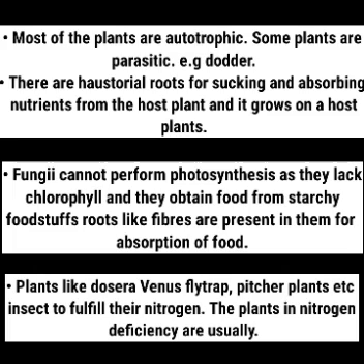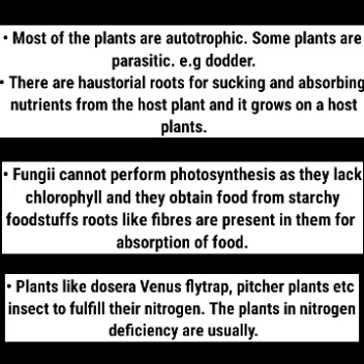Now the last adaptation is adaptation for intake of food in plants. Now this is also point-wise. The first one is, most of the plants are autotrophic. Some plants are parasitic.